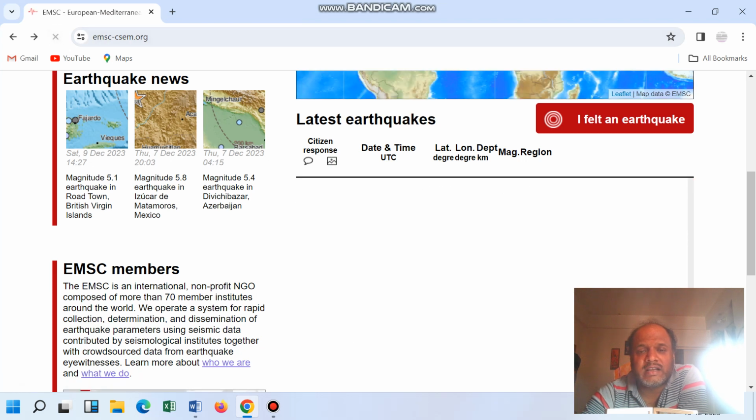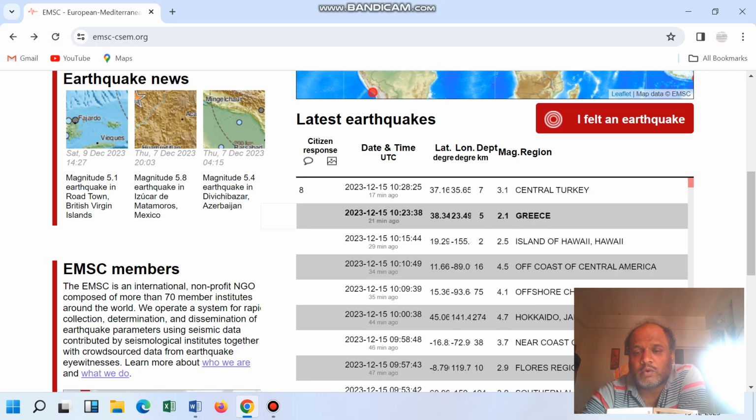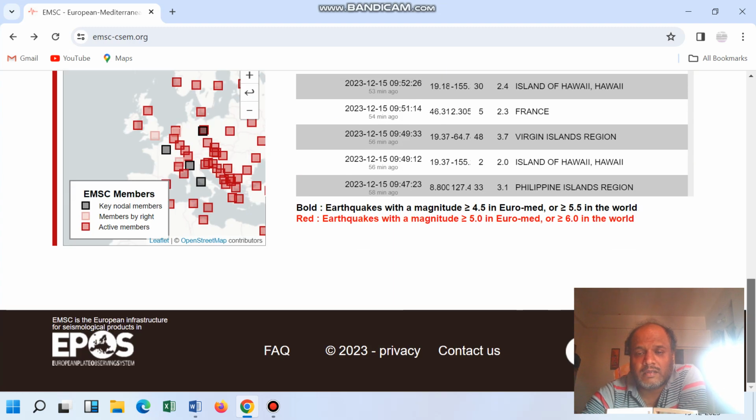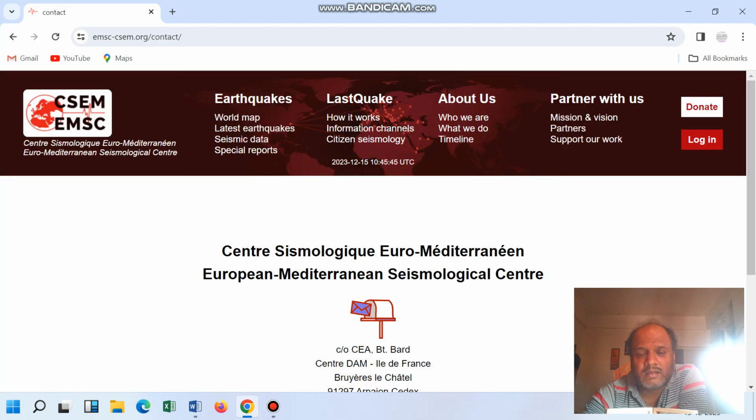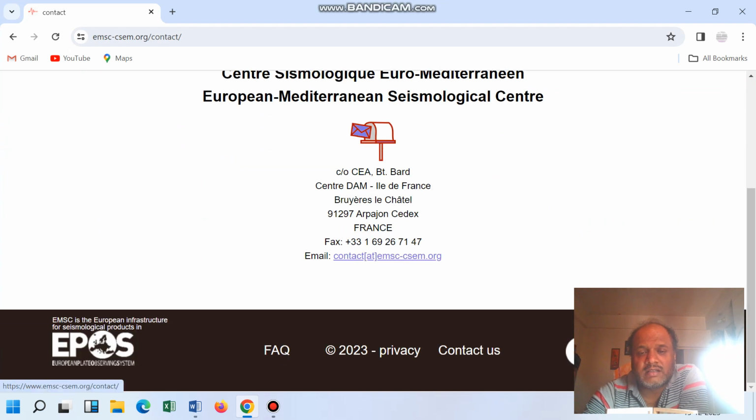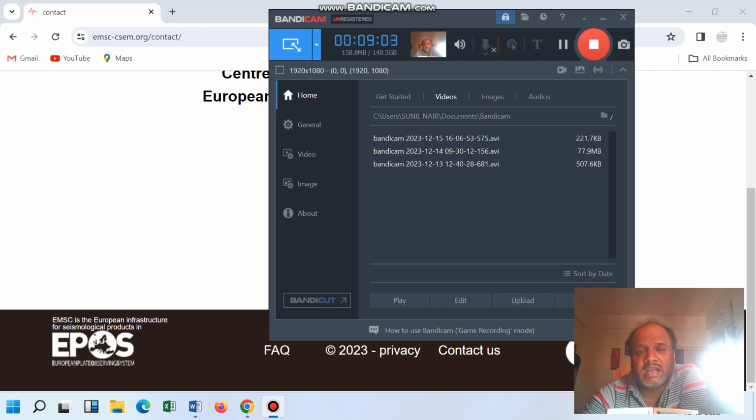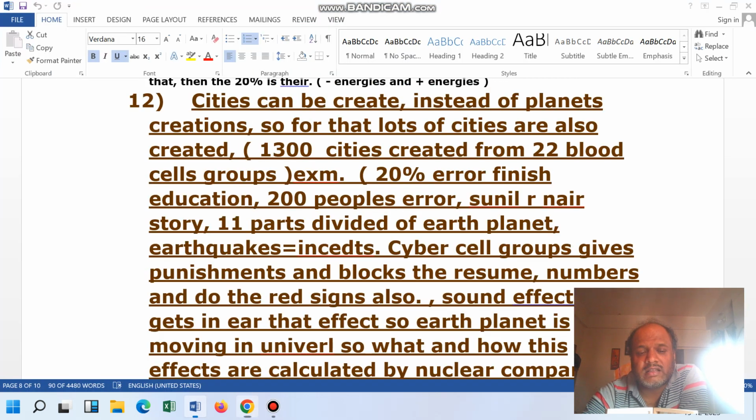Just now an earthquake came in Turkey, right? Greek scheme, and this website is created by France, one of the France countries. This website says that we are handling each and every data of the earthquake, and we know that earthquakes are equal to incidents, and incidents are created by a set of groups.